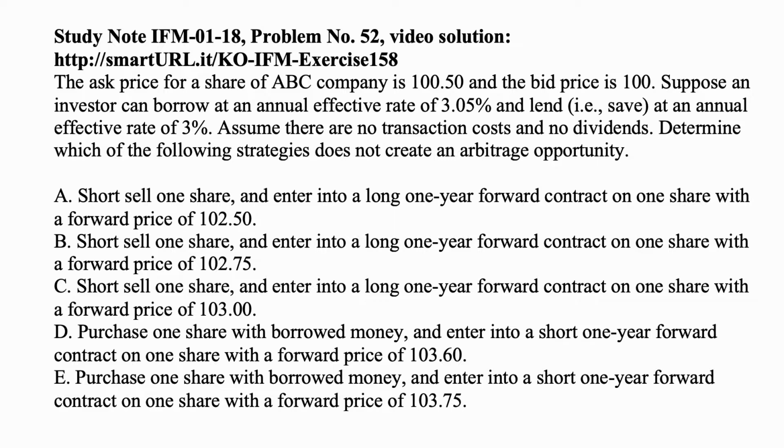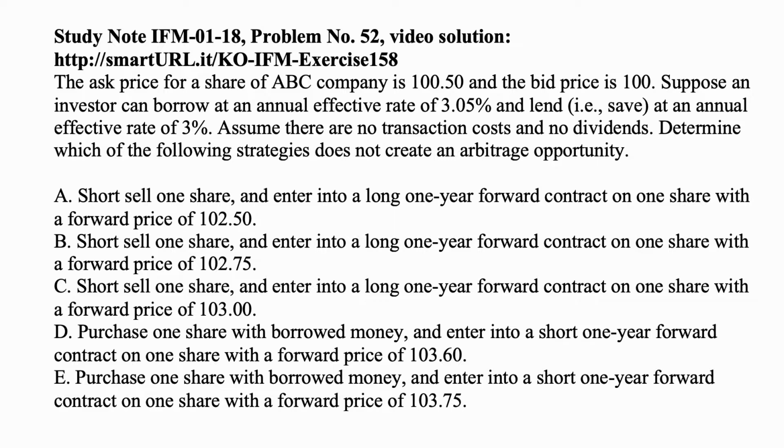So in both cases with a long forward, you will buy one share at that price in 1 year. While if you are selling this stock, then the bid price, the price that people are willing to pay for it, is 100, and if you invest that for a year at 3%, you will have 103 at the end.